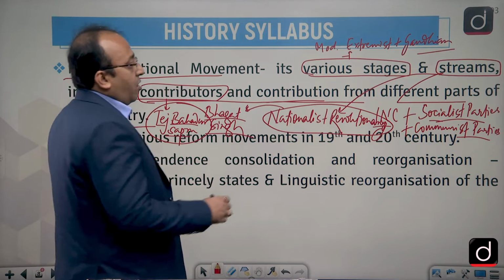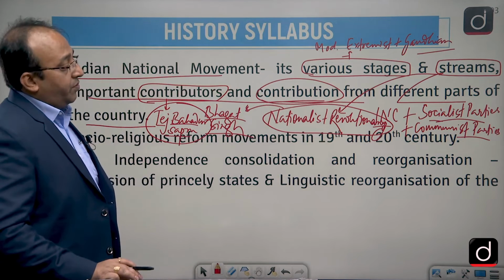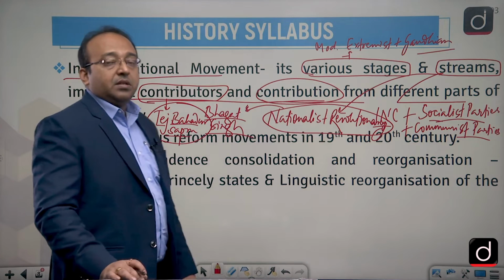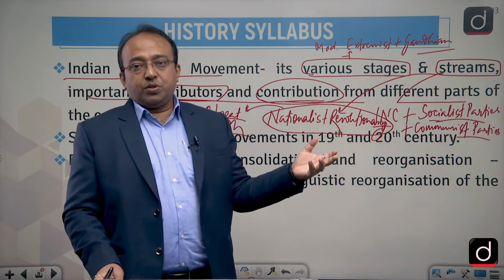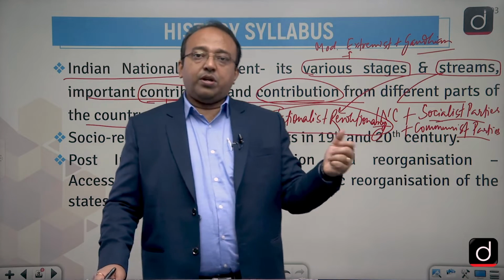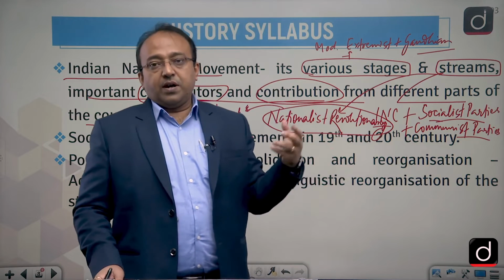Then it also talks about contribution. Contribution of what? Contribution from different parts of the country, which means why not include the contributions of the freedom fighters coming from the northeastern states of India. So northeastern states' contributors in the freedom struggle should also be included. Why not include the freedom fighters coming from the area of, let's say, Tamil Nadu, Kerala, Andhra Pradesh.